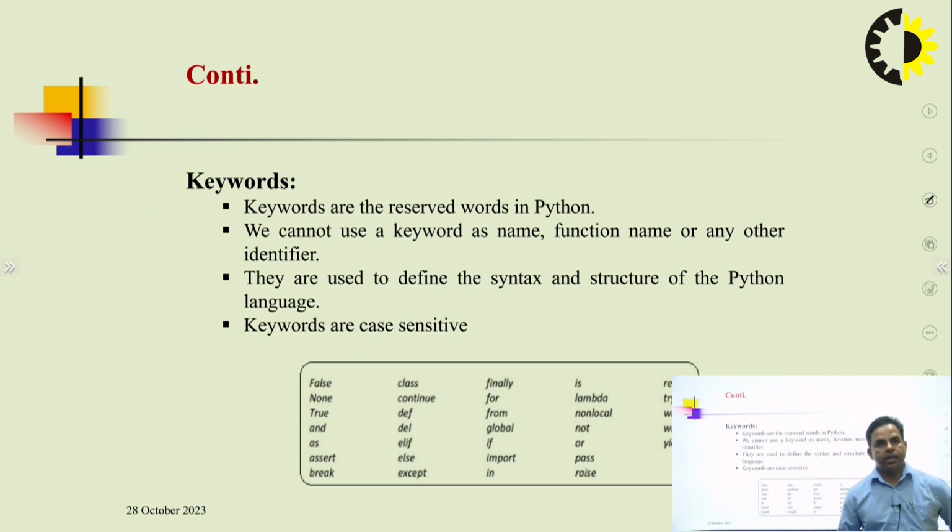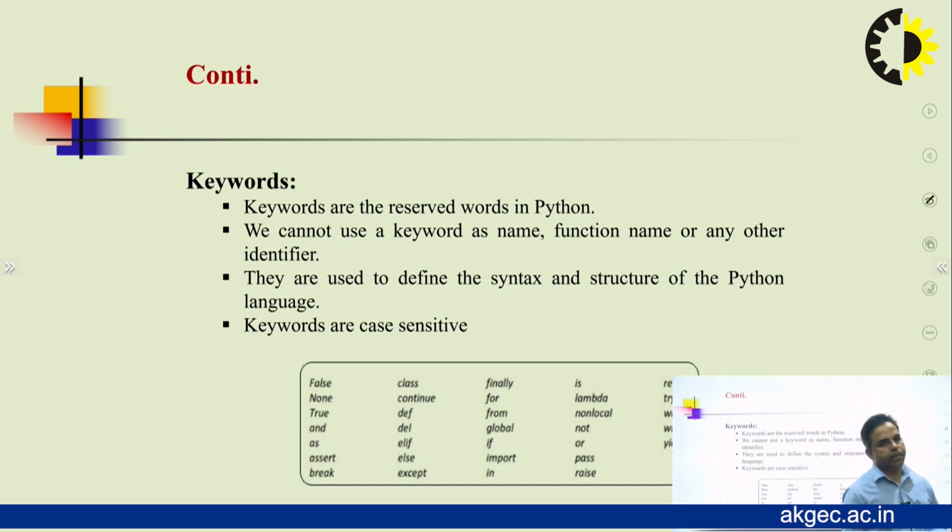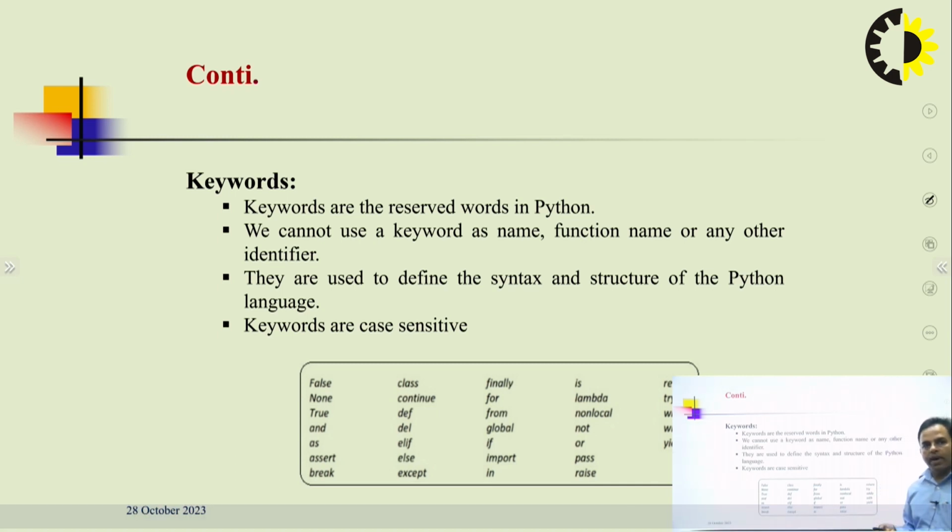Another basic element in Python is keywords. Keywords are reserved words in Python, meaning Python has priorly reserved a lot of keywords that are used only inside Python programs and cannot be used by the user, otherwise an error will come. So we cannot use a keyword as a variable name, function name or any other identifier. They are used to define the syntax and structure of the Python language.